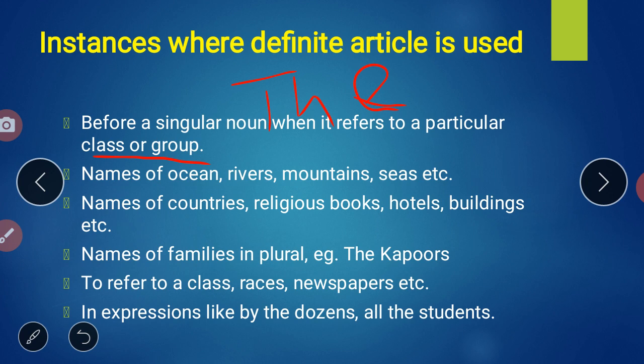And again repeating: where we have to use the, suppose we have the definite, because this is a single thing, there we can put the, just like the Indian Ocean, the Himalayas, because this is definite, and that's why before the definite we use the definite article, that is the. Before a singular noun, singular meaning only the one, when it refers to a particular class or group, we have to use the. Clear, student? Now we'll move further.